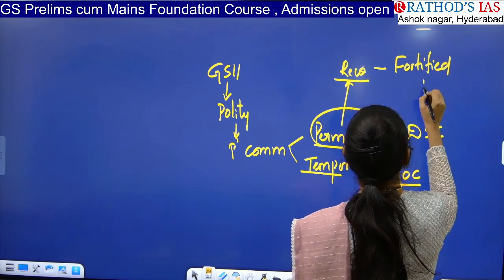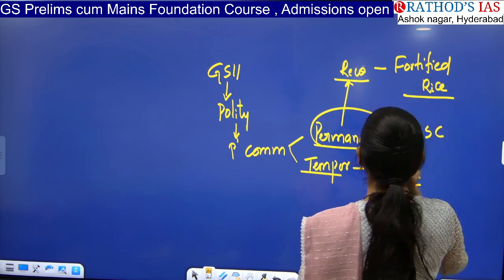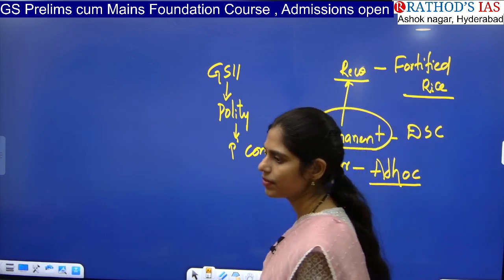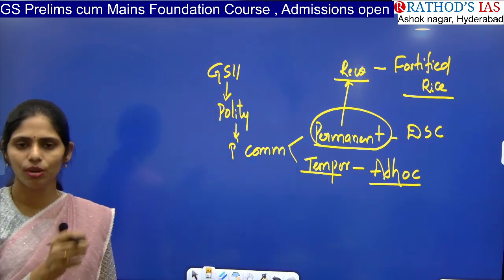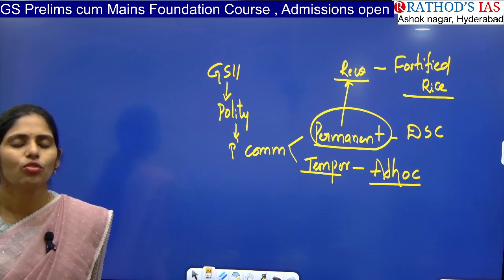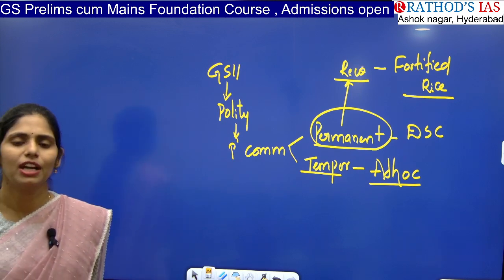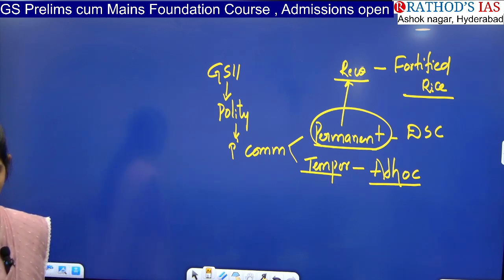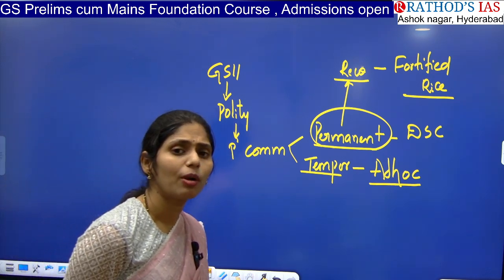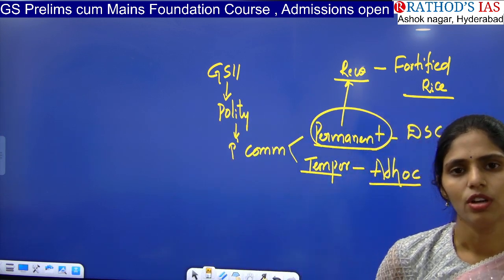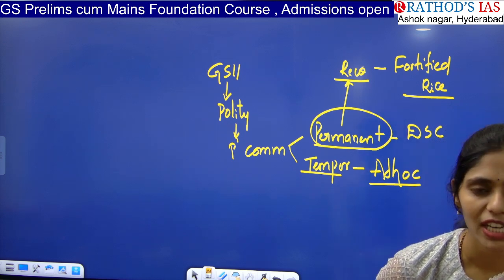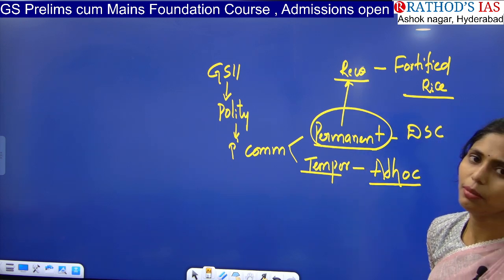Fortified rice. So you know rice. What is rice? Rice comes from paddy, right? So if you remove the husk of the paddy, you will get rice. So actually what is this rice made up of? It is made up of only carbohydrates. If you're eating only carbohydrates, will you get a balanced diet? No. Will you get all the minerals and vitamins that you need? No, you will be getting only carbohydrates.